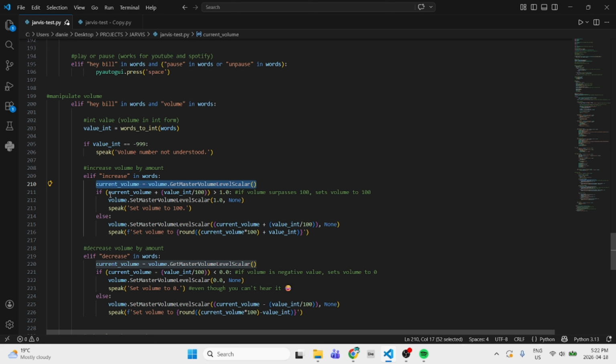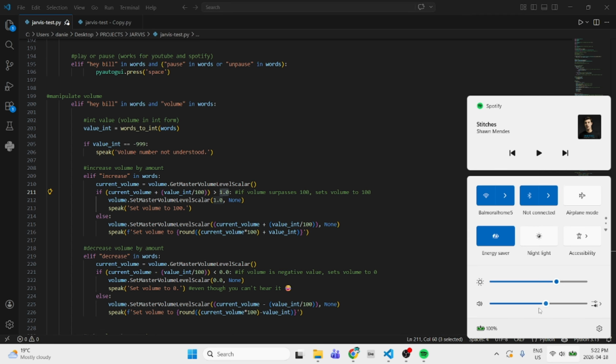And the thing about this here is that 1.0 is 100 and 0 is 0. So 0.5 is 50%. So 50% of the volume. So it's 50. So this would be 0.58. So that means the current volume is 0.58. This is 0.58 plus, and if I said increase the volume by 20, the value in will be 20, right? 20 divided by 100 is 0.2. 0.58 plus 0.2 is 0.78.